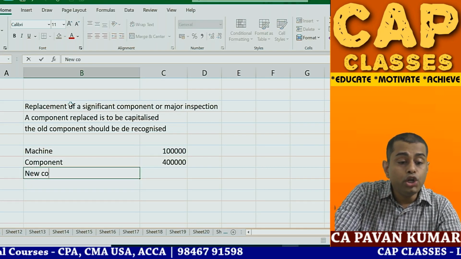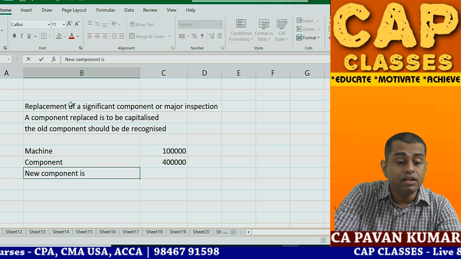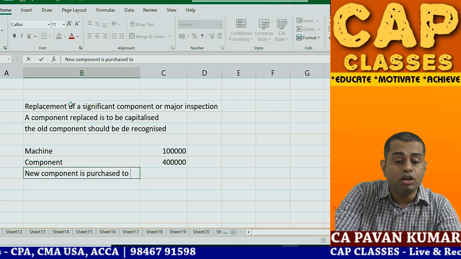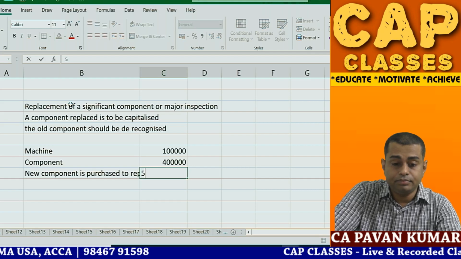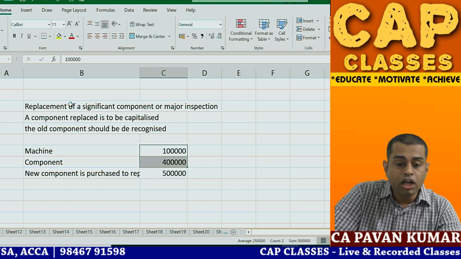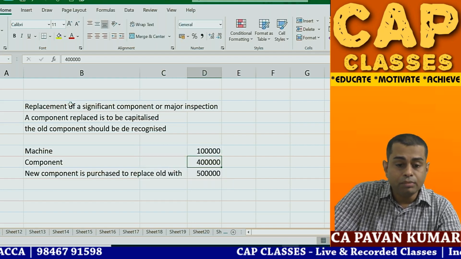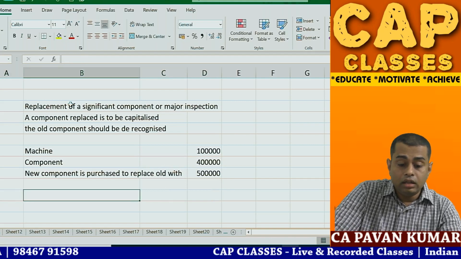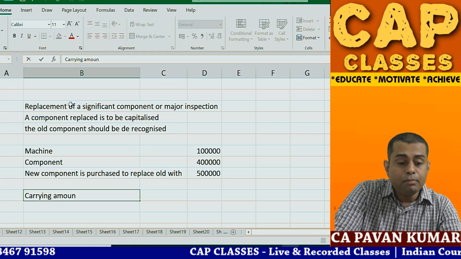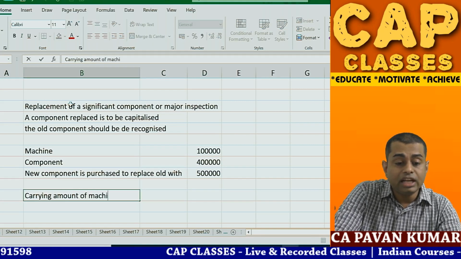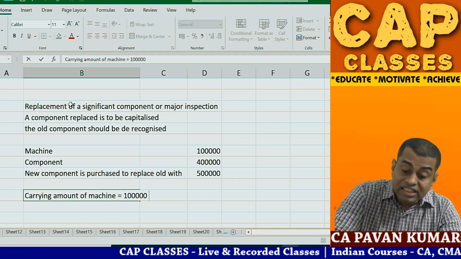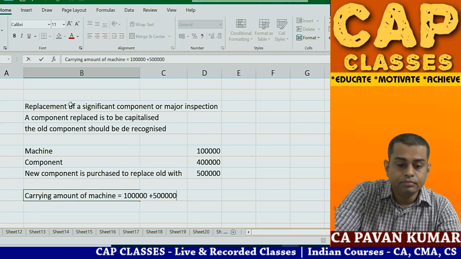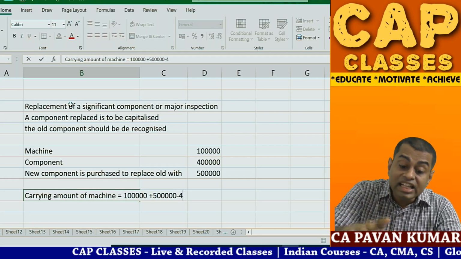Now, a new component is purchased to replace the old one, with, say, 5 lakhs. Now, what are you supposed to do? Carrying amount of machine is equal to 10 lakhs plus 5 lakhs new component minus 4 lakhs.